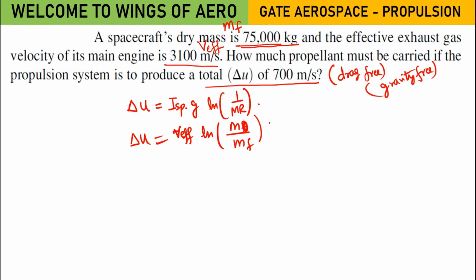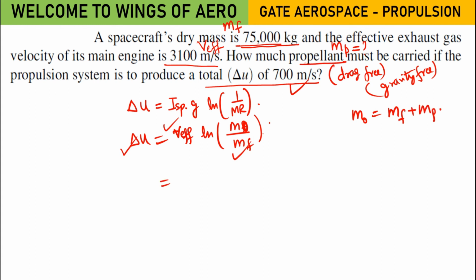This value is given, this is given. Now they need to find how much propellant, MP. What is M naught? M naught equals MF plus MP.